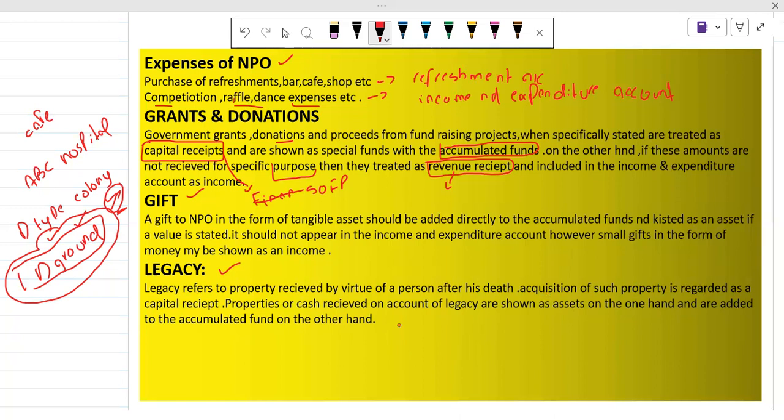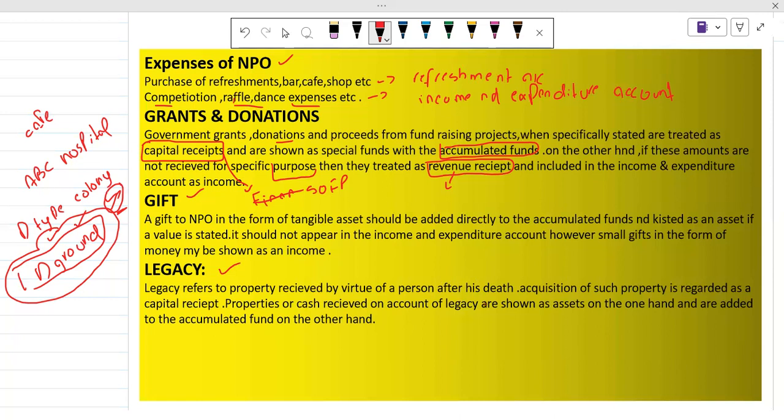For example, if a wealthy person made a will in his life, and he said that after his death, maybe his house or his factory, he wants to give to the NPO, like any hospital or anything else.